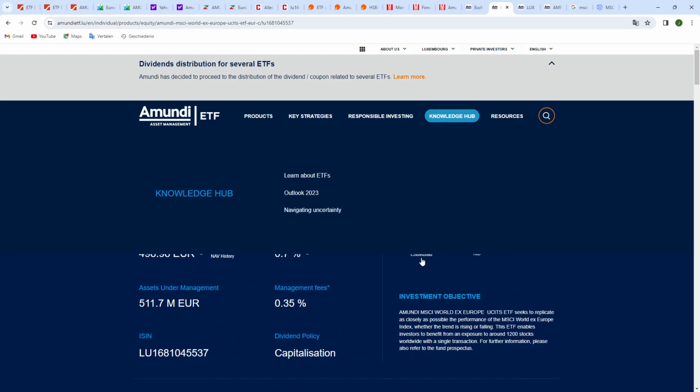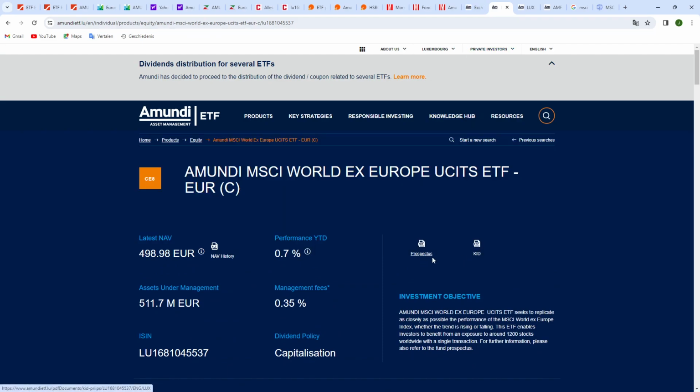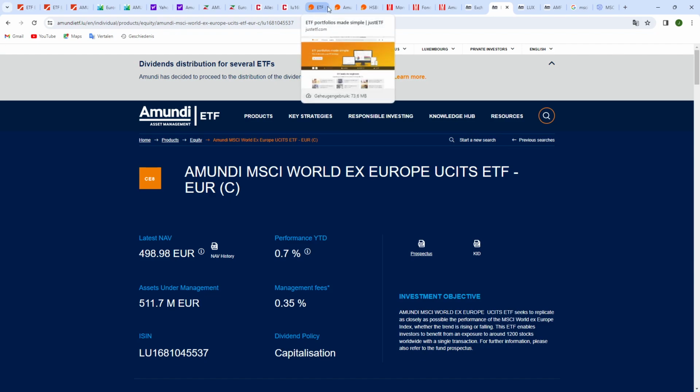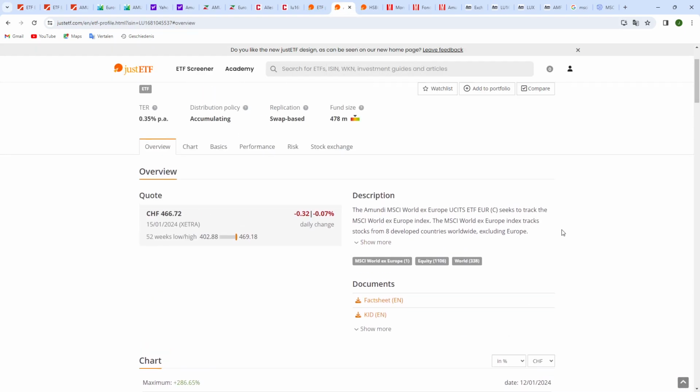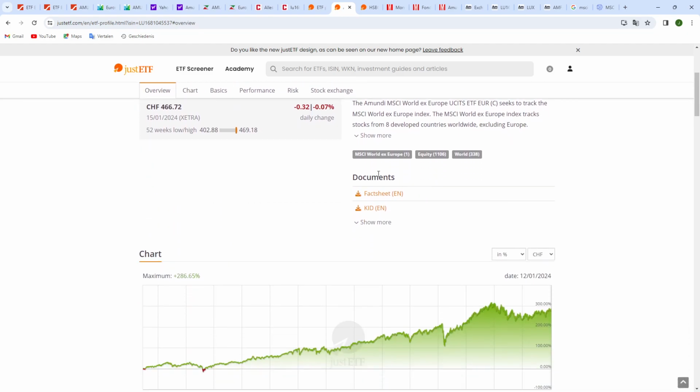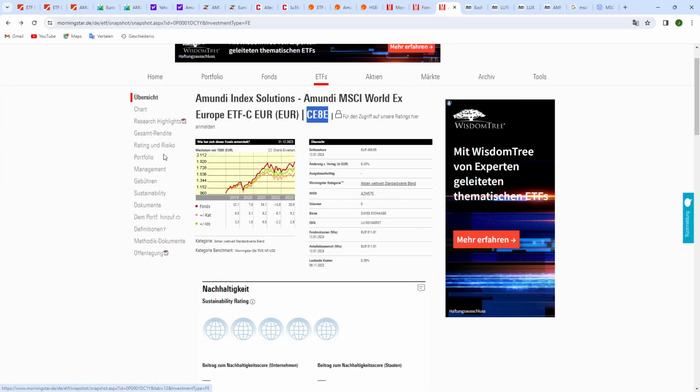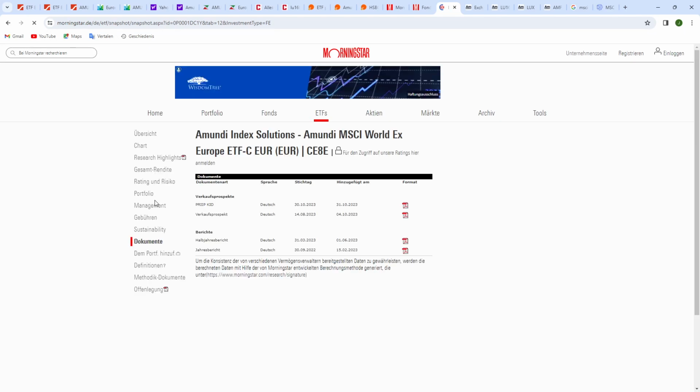And here you have the KID and the prospectus. On the ETF website, you have it as well, so you can click this one. And here you have the documents, also the KID and the fact sheet. So you have the same thing on the Morningstar website. You can also go to Documenten and find the documents, which is quite good here for the Morningstar website.